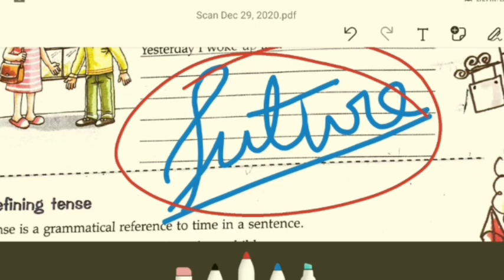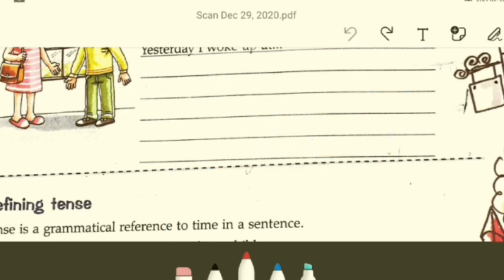For example, I will go to New Delhi next month is an example of future. Past: I played cricket yesterday with my friends is an example of past. Played. I will go to Delhi next month. Future, will go.